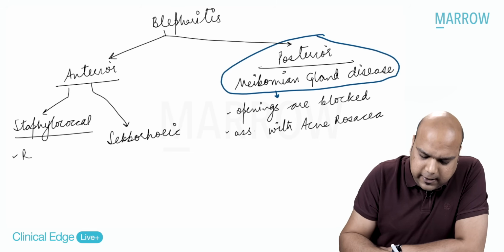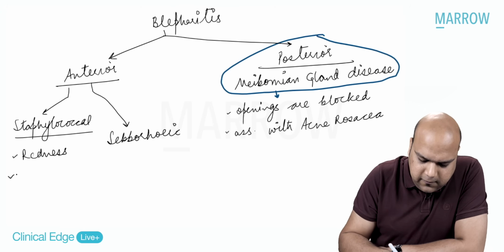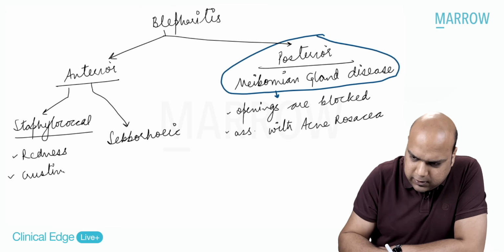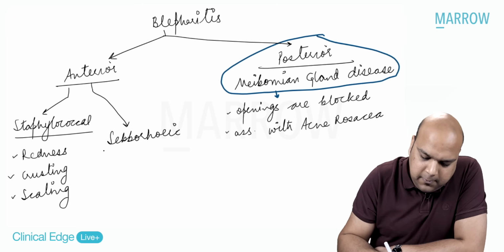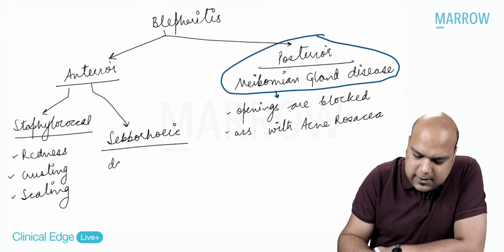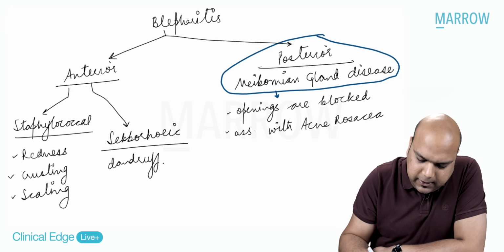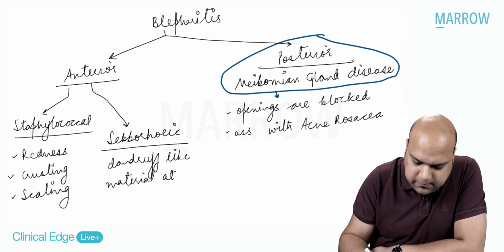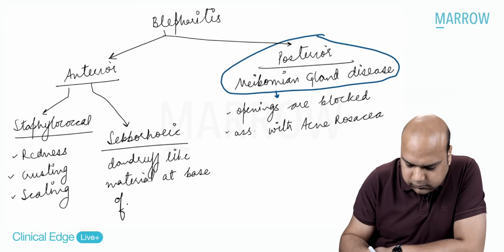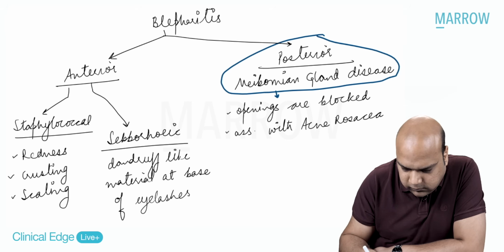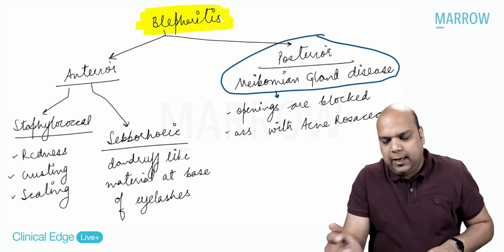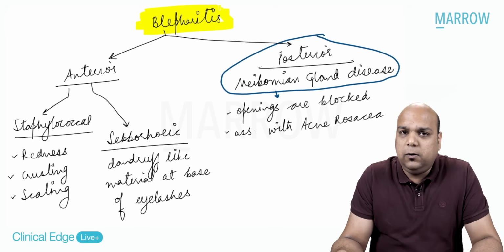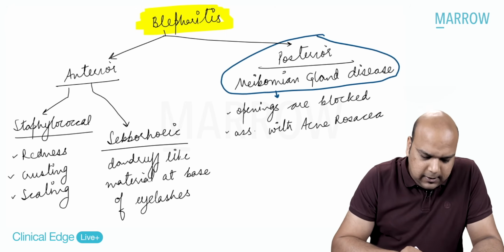In these cases, we see redness, we see crusting of the eyelashes or the eyelids, and we see some scaling. But if we're talking about seborrheic, everybody, we see dandruff-like material at the base of the eyelashes. So this is what blepharitis in short is etiologically. Anterior or posterior, anterior two types, staphylococcal or seborrheic. Done.